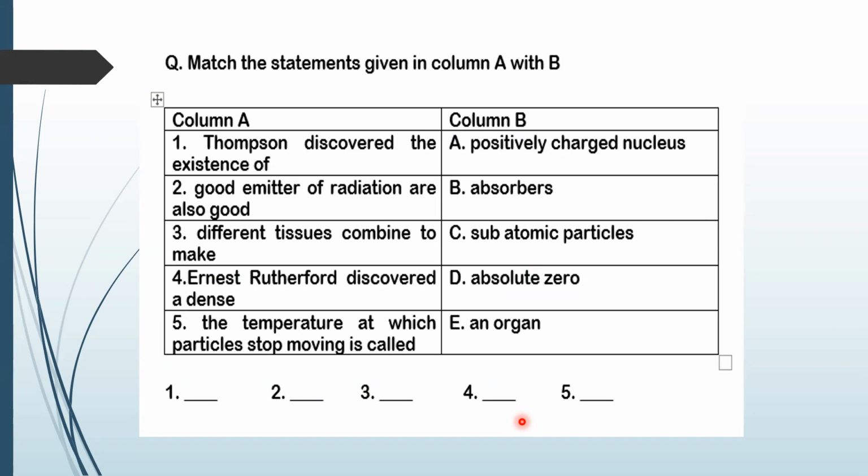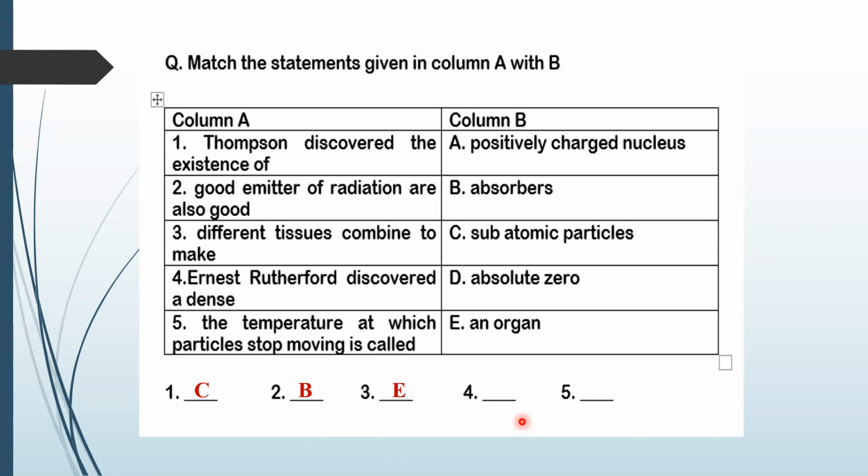Thomson discovered the existence of dash. Subatomic particles. So you have to write C in front of A. The second one: good emitters of radiation are also good absorbers. So you have to write B in front of 2. Different tissues combine to make dash. An organ. You have to write E in front of 3. Very good.